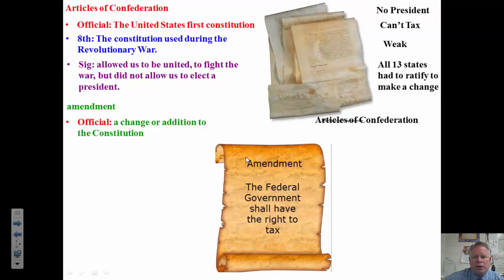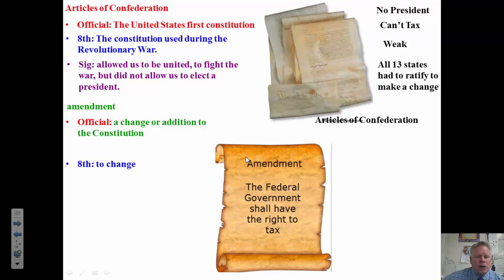So if we wanted to change that, we would have to write it up on a piece of paper. We'd have to make 13 copies, and we'd have to send all 13 copies out to the states, and all 13 states would have to ratify this amendment for it to go into effect. If 12 ratified it and one didn't, it fails.